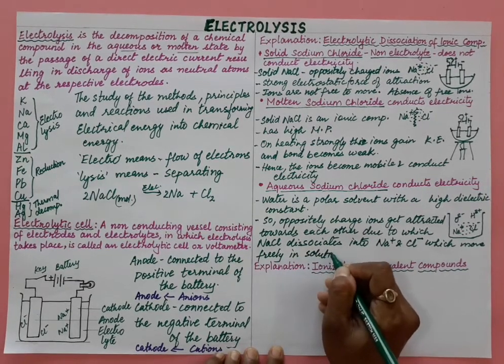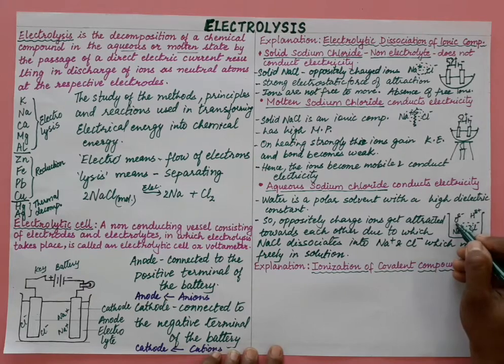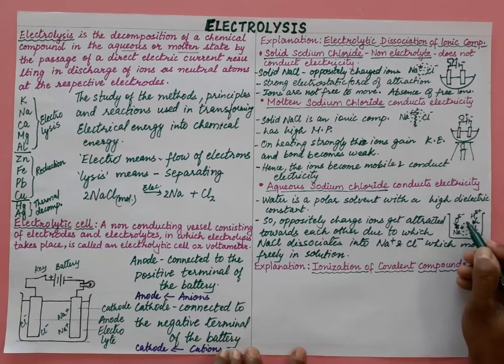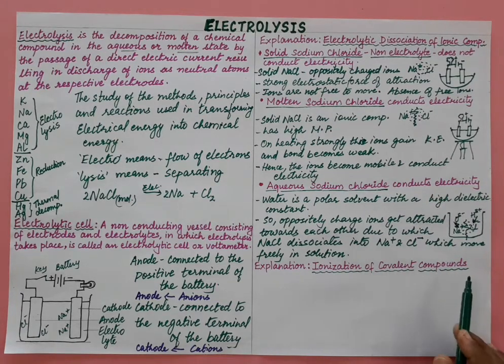So ions are now free and ions are responsible for the conduction of electricity. When you add water, the oxygen with a partial negative charge will attract the sodium ion, and the hydrogen will attract the chloride ion. So oppositely charged ions are attracting each other, the force of attraction becomes weak, and these ions are free, and then it will conduct electricity.